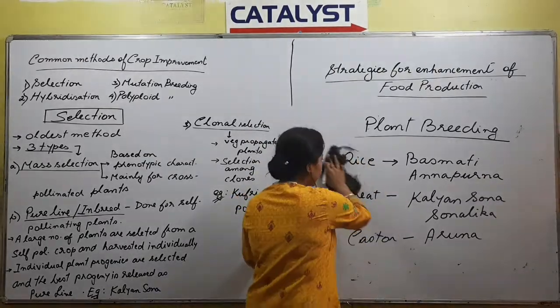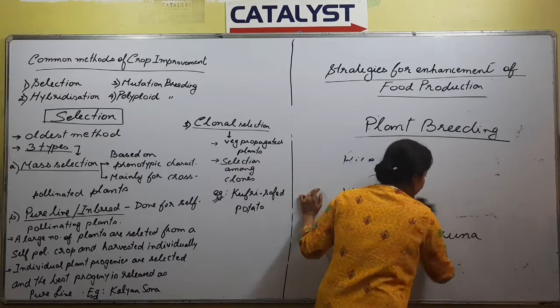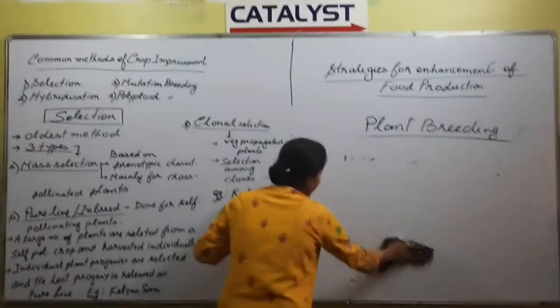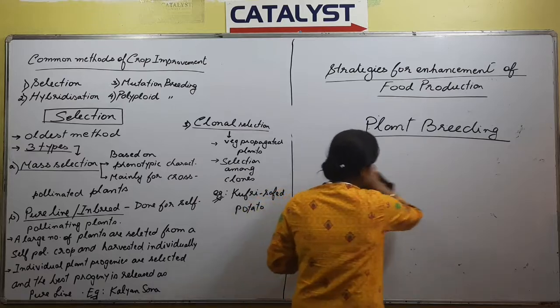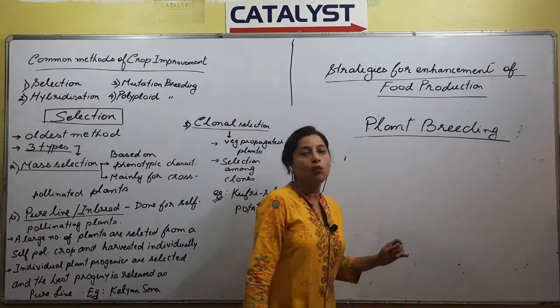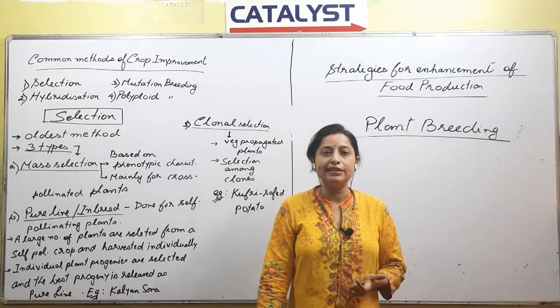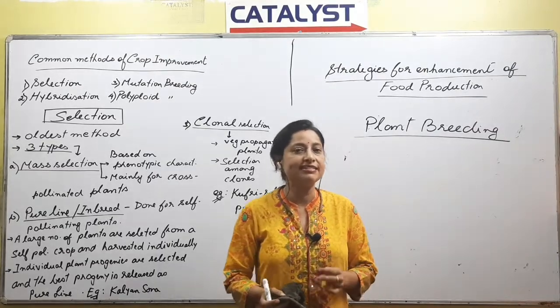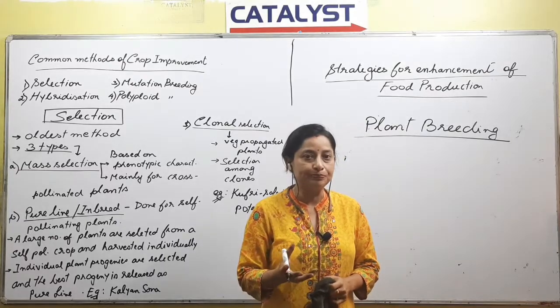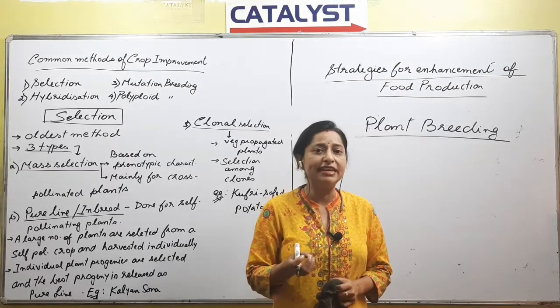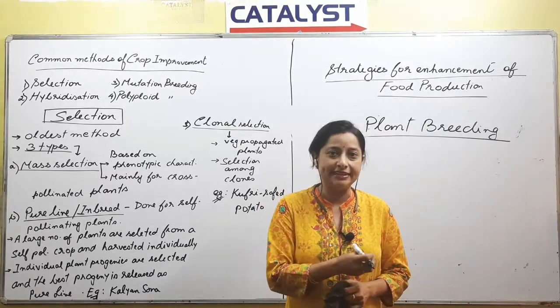Right? So what we understand is that through plant breeding, the progeny that is formed, that new variety, will always be with the best characters that we have desired. Next is, once we have developed a new variety of rice with all the characteristics that we want, that plant is improved. The main aim of plant breeding is to develop an improved variety, right?